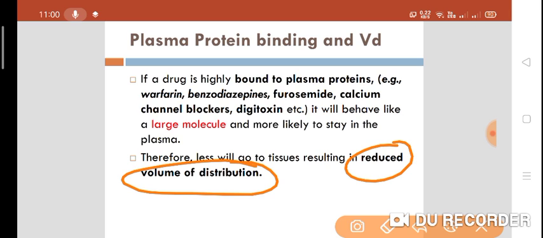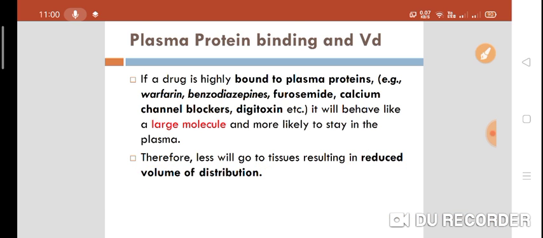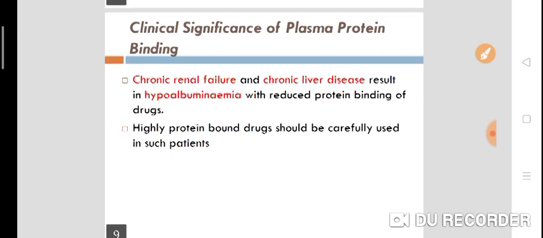Why? Because they behave like a large molecule. If they behave like a large molecule, because they have high plasma protein binding, they are more likely to stay in plasma. If they are more likely to stay in plasma, that means they will be less distributed to the tissues. And if they are less distributed, that means they have reduced volume of distribution or less volume of distribution.